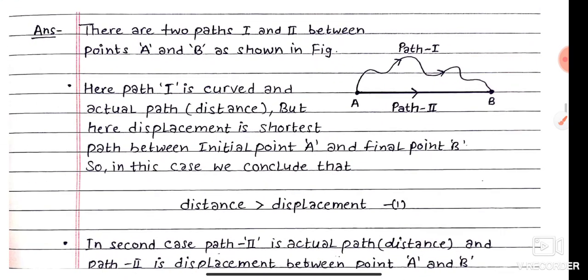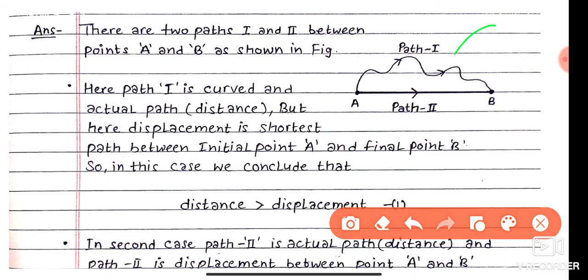For this question, we take two paths, path 1 and path 2, from A to B. There are two paths 1 and 2 between points A and B. Here path 1 is curved and is the actual path. The actual path traveled in the first case is more, and the other is the displacement. So path 2 works as displacement and path 1 works as the actual path or distance. So in that case, distance is greater than displacement.